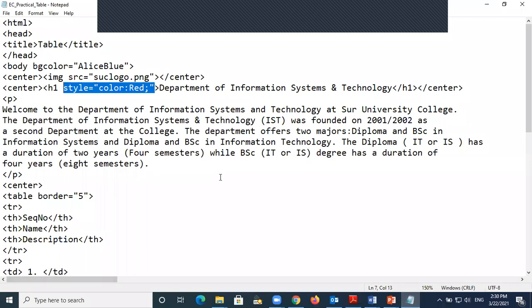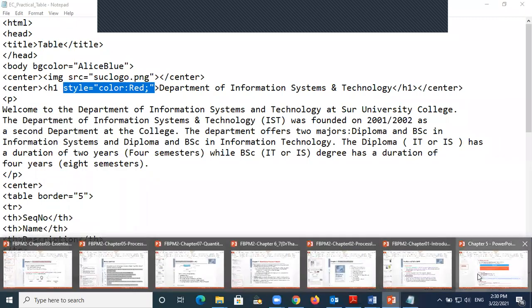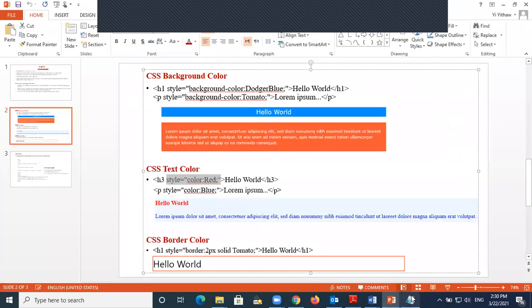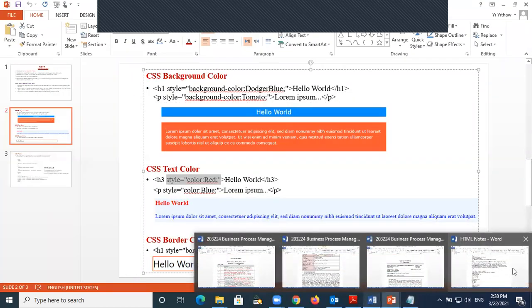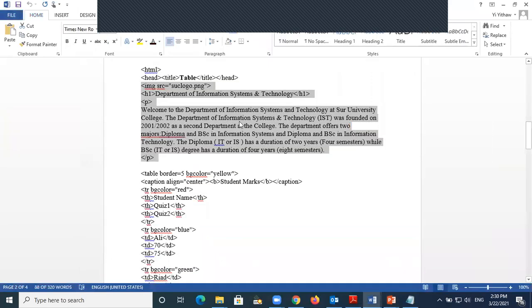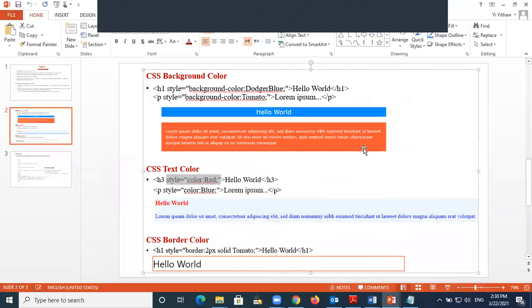Now what is the next one? These are additional things I learned, because it is not in the text. I learned it by myself, and that's why I'm giving it to you. It is not in the book, but no problem, I'm recording, and you can study later also. This is how to change the color.